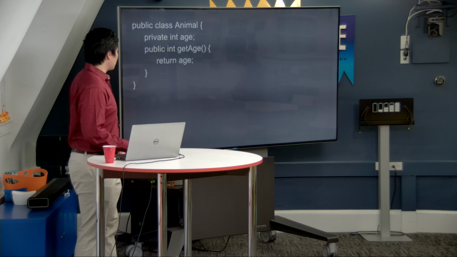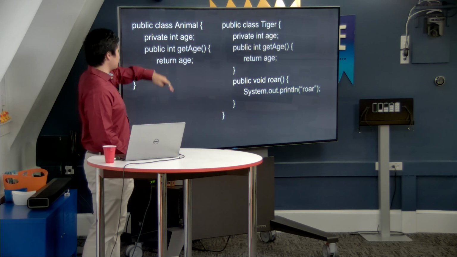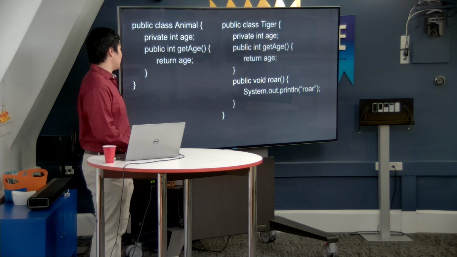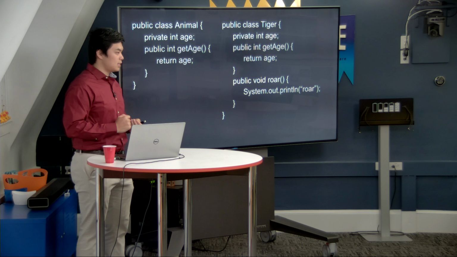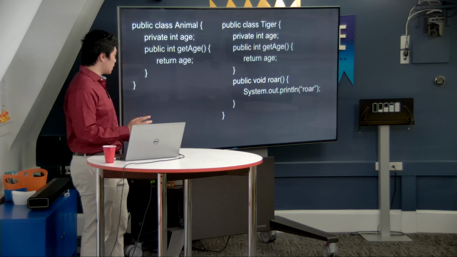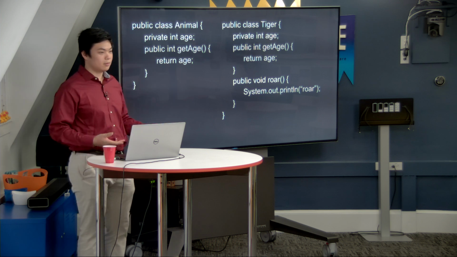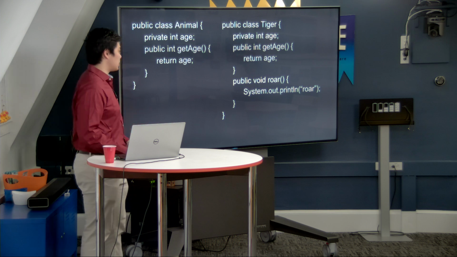So let's take a look at two files in Java. The first one is public class animal. This is an animal that we're creating. And inside of it, there is an age, as well as a method for us to get the age of this animal. On the right-hand side, we have a tiger. We're creating a tiger, and it also has an age, obviously because tigers are animals and tigers have ages. And there is a way to get the age too using our getAge method.